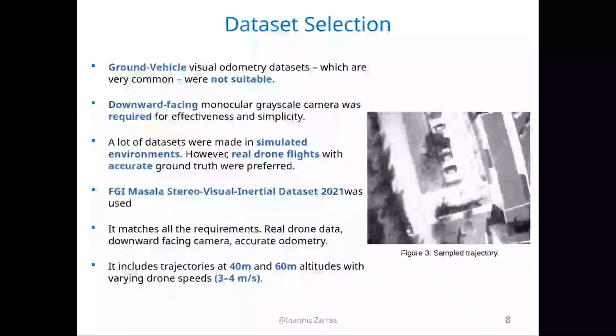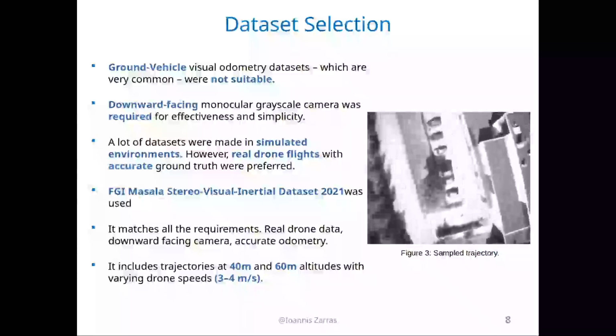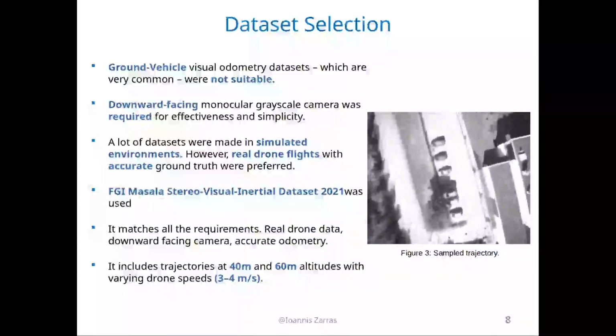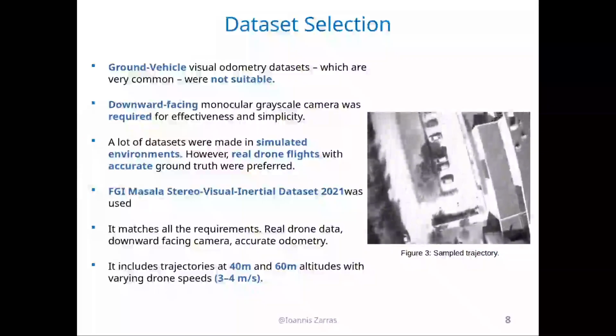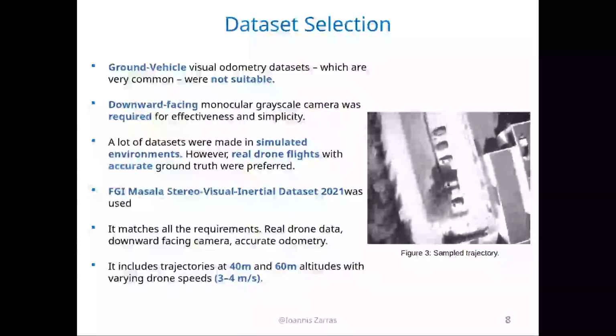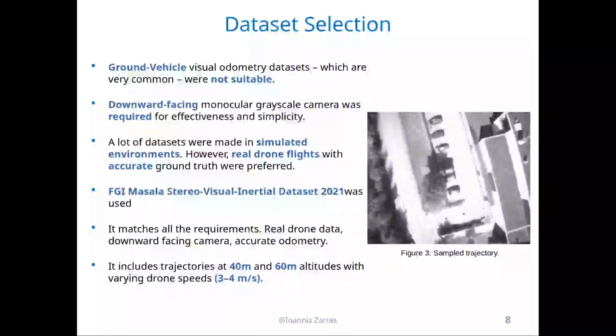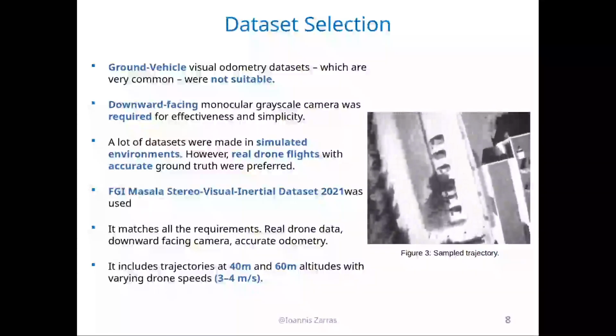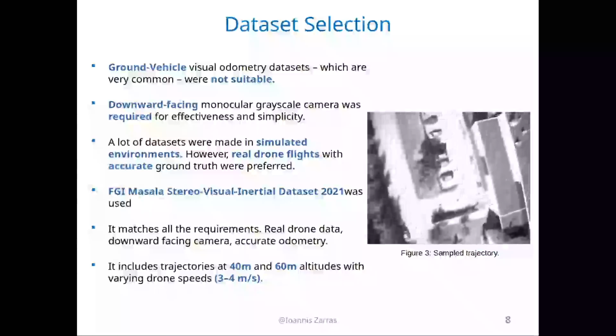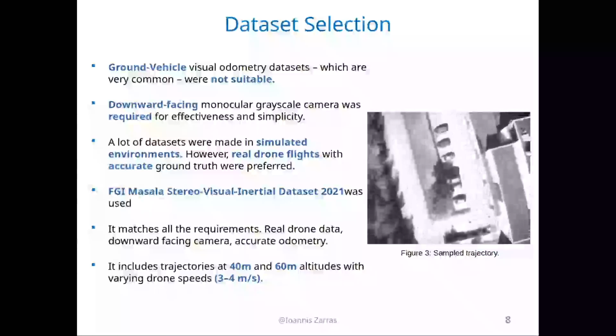There was a need for downward-facing monocular grayscale cameras, and it was actually a requirement for the effectiveness and simplicity of this project. A lot of datasets were also made in simulated environments. However, it was preferred that real drone flights were used.